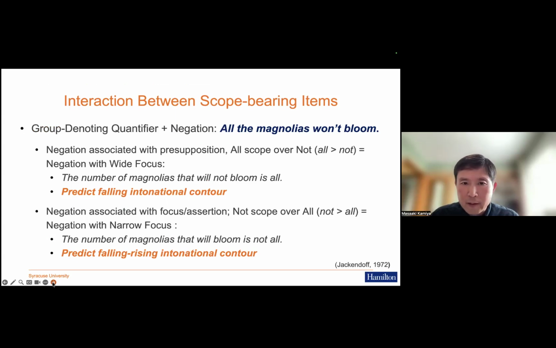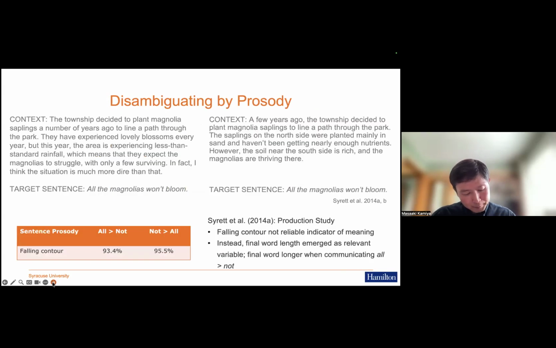So I guess the relevant reading, all the magnolias won't bloom, sentence ending goes down. The other interpretation is all the magnolias won't bloom, so the sentence goes down and up.